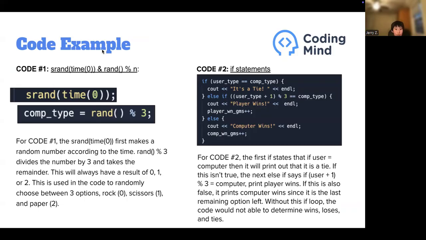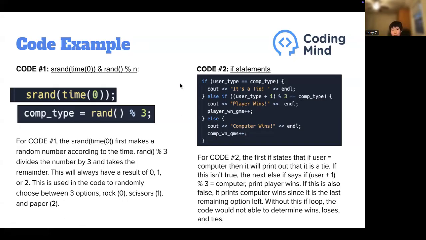This is code number one, the randomizing the number part. This part randomizes into any number. This part takes a variable and sets it to whatever number was randomized into and mods it by 3, making the number either 0, 1, or 2. This helps with the game because there are 3 options. 0 is rock, 1 is scissors, and 2 is paper.